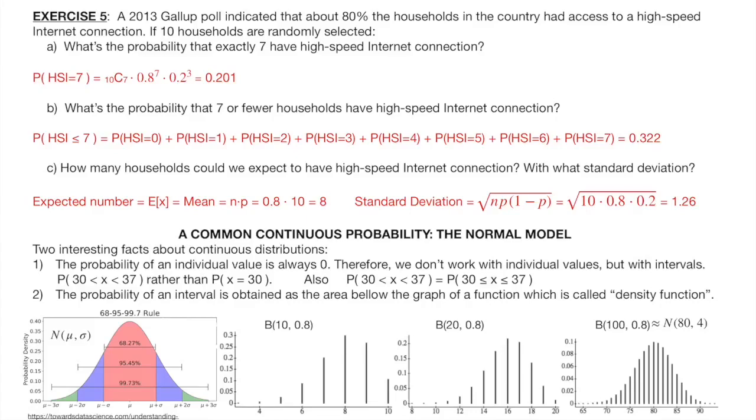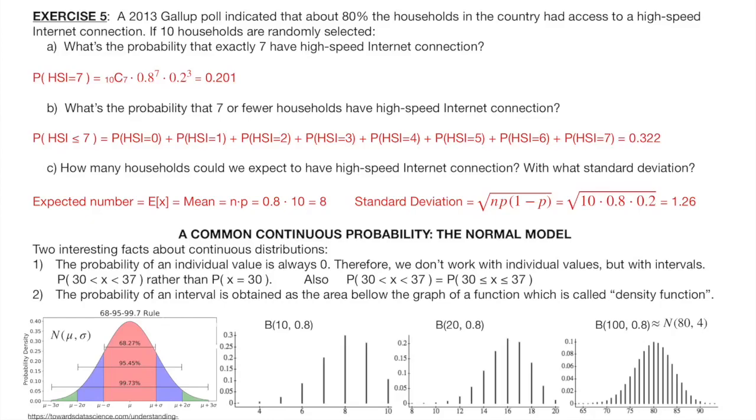What we see here is the graph of the probability distribution for our previous exercise 5. As you can see, having 8 households with high-speed internet in our sample of 10 is the most likely outcome, with a probability of approximately 0.30. Having the 10 of them with high-speed internet is not very likely, with a probability of approximately 0.10. Having only 3 or 4 is very, very unlikely, and the probability of having only 2 or fewer is virtually 0.